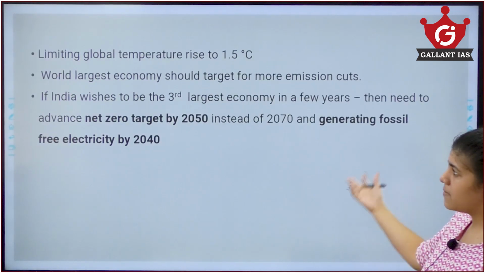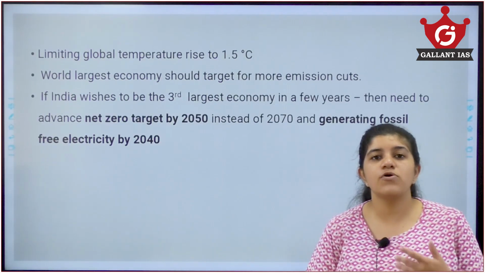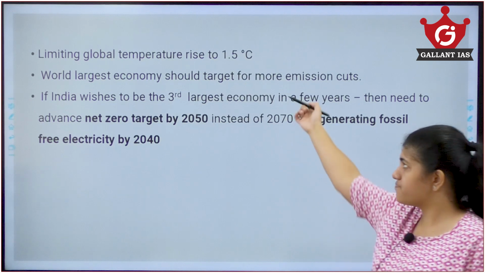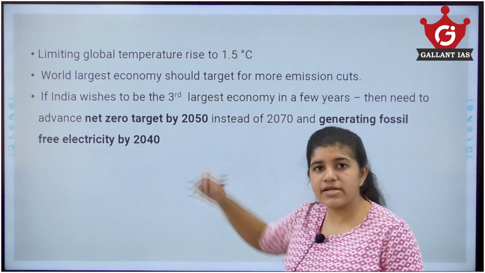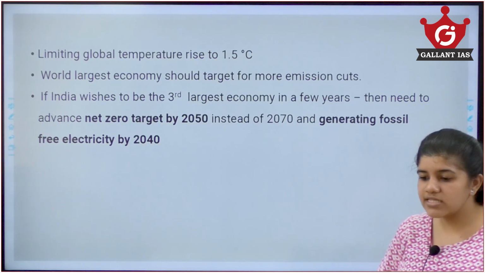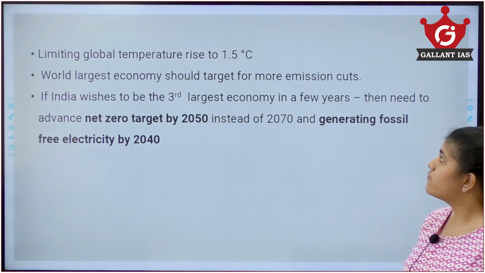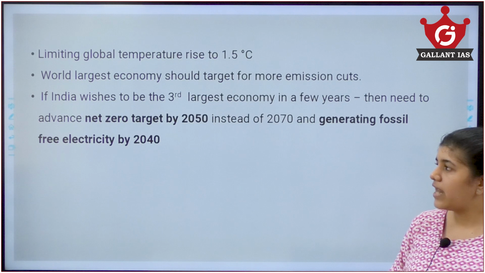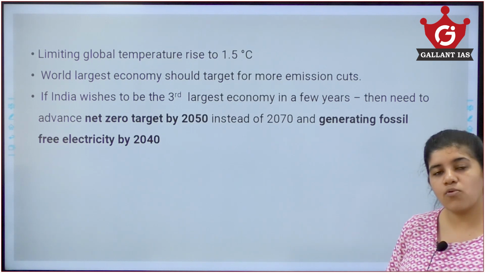So what are the recommendations that the articles made? We can still follow the Paris climate convention of limiting global temperature rise to 1.5 degrees. It also states that the world's largest economies, like the US and Europe, should focus more on emission cuts.